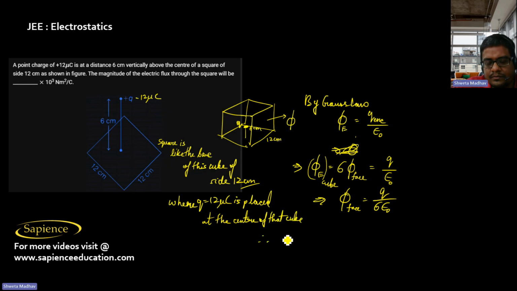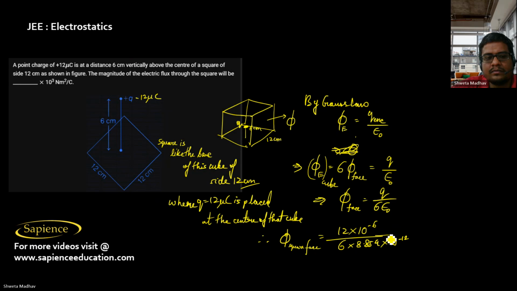So therefore the magnitude of the electric flux through this square face will be equal to q, that is 12 microcoulomb, 12 into 10 power minus 6 by 6 epsilon naught. Now epsilon naught is 8.854 into 10 power minus 12. So this much Newton meter square per coulomb.